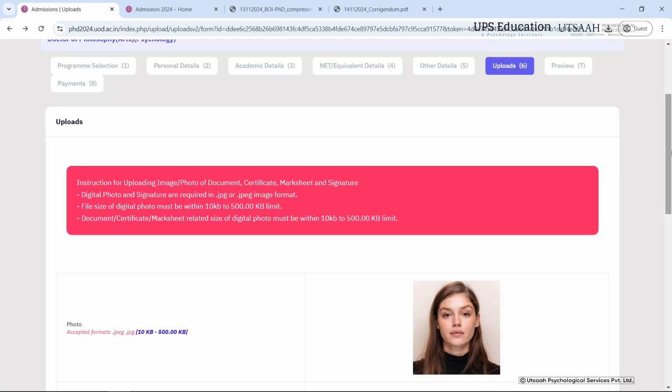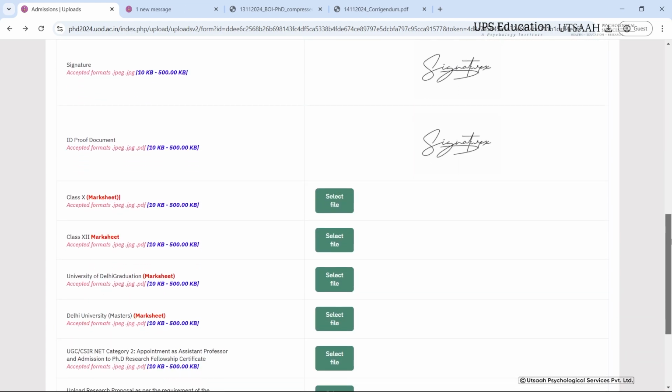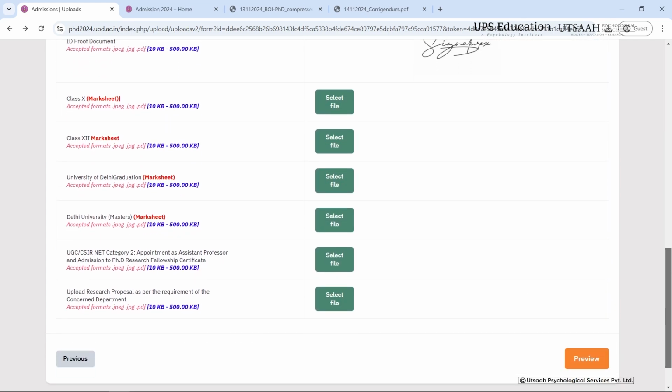Okay, so now that we have filled in all of our program selection details, personal details, academic details, net details, other details, we will now check on our uploads. And here I have uploaded 3 of my documents. Now I will upload class 10th mark sheet, 12th mark sheet, and graduation, post-graduation certificates here with the required details.